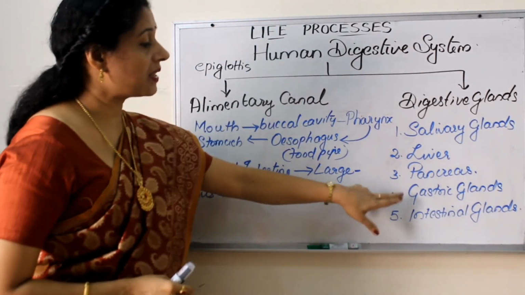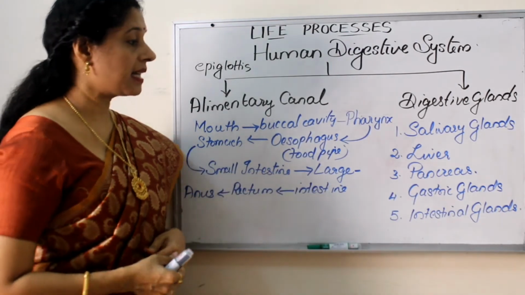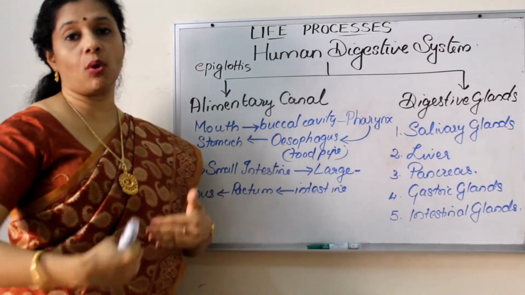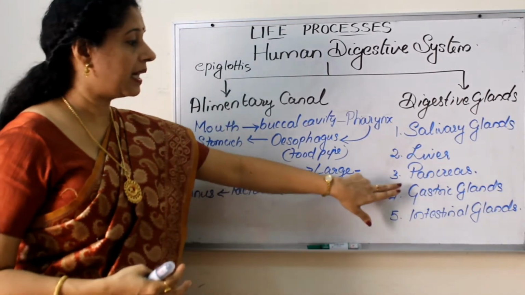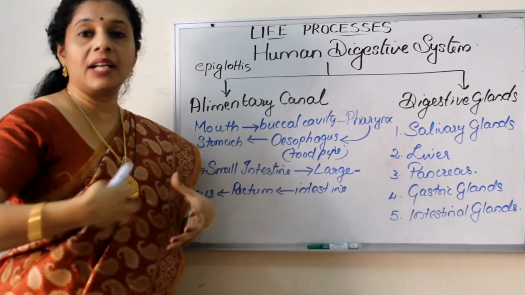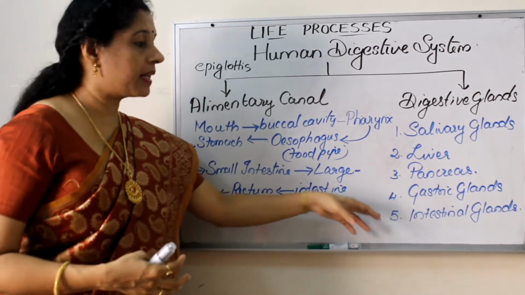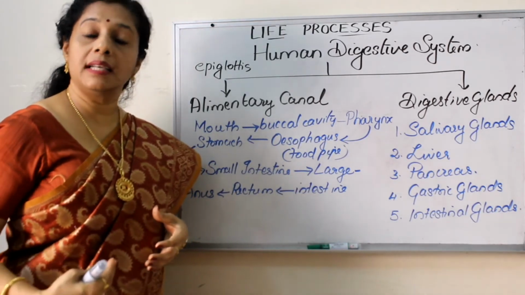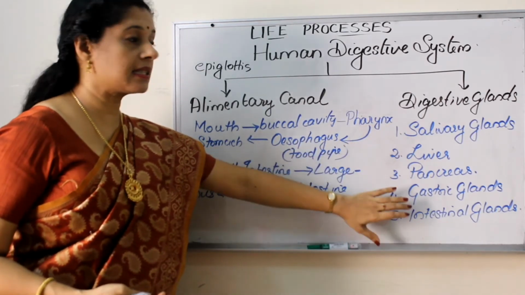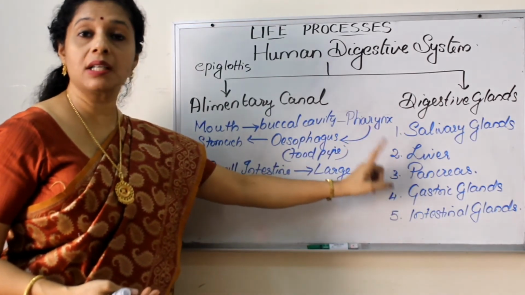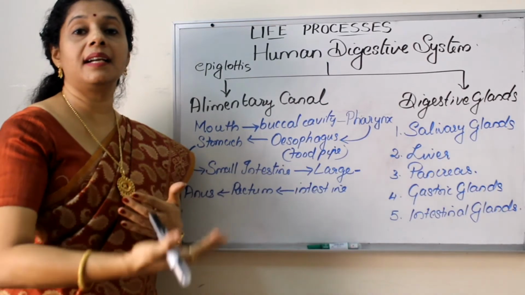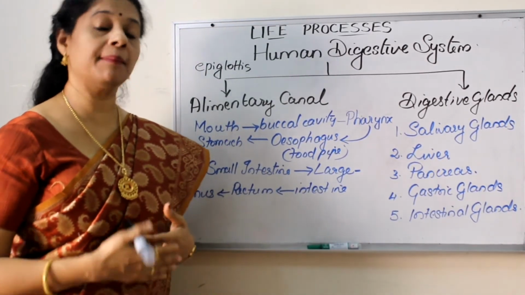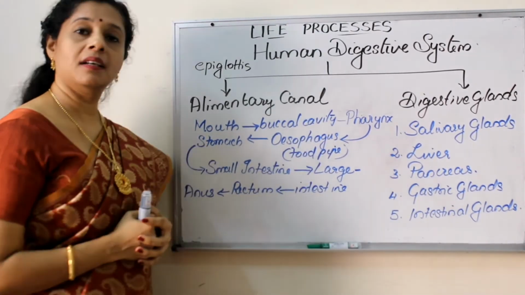Whereas these gastric glands and intestinal glands are present on the wall of the stomach and intestine. They are within the wall itself. It's not a separate gland. So the gastric gland has certain glandular cells inside the stomach, whereas intestinal glands also have certain glandular cells within the intestinal wall. So these are the different glands associated with our digestive system for secreting different enzymes or secretions. Need not always be enzyme, secretion, that we will learn.